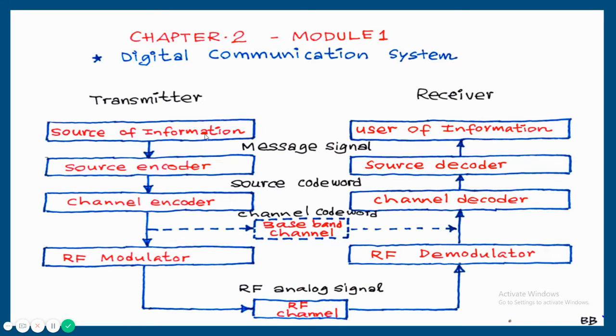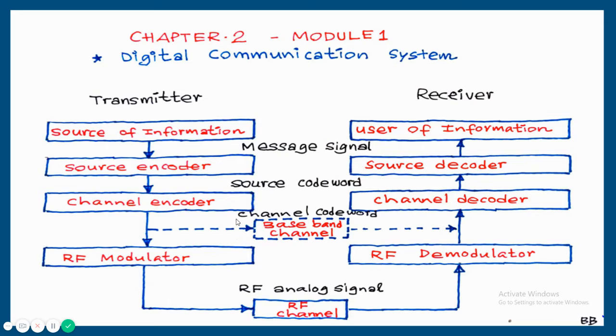And the next option is the baseband signals can be modulated using a radio frequency carrier. That is called RF modulator, like ASK, FSK, PSK. So using this modulation system, the baseband signals can be shifted from low frequency to high frequency, and then wireless transmission is possible between transmitter and receiver. So after RF modulation, signals can be transmitted through wire or wireless. So radio frequency analog signal can be transmitted through wire, or it can be transmitted without any wire, that is a wireless transmission.